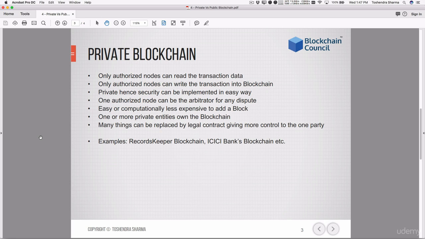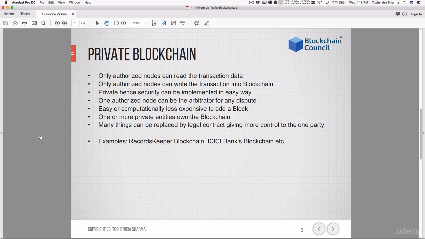The consensus can also be resolved using an arbitrator. So we can make one node the arbitrator. Whenever there is not a consensus, this node can resolve it by saying something in favor of either the transaction or against the transaction. It's up to the node. It is also easy for anyone to add a new block, because since security is controlled, it is not necessarily required to make it more expensive for the entire blockchain.